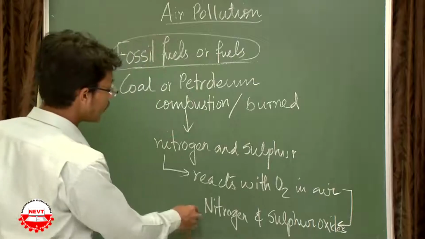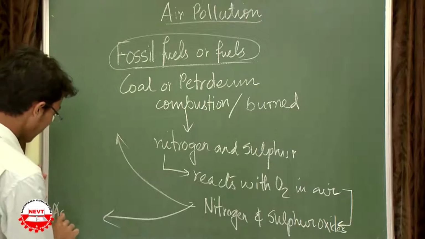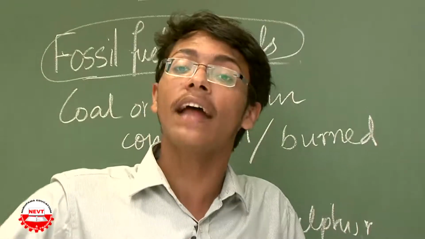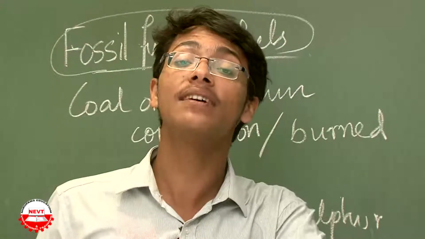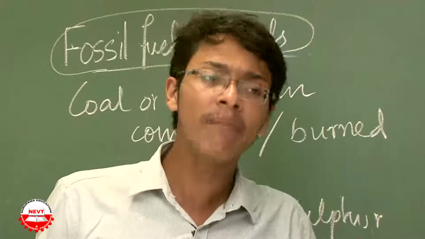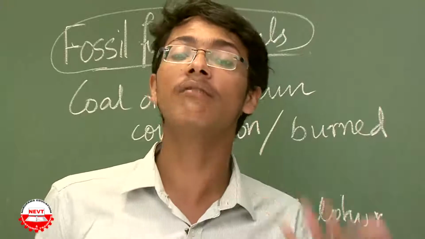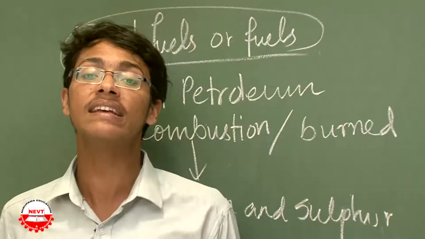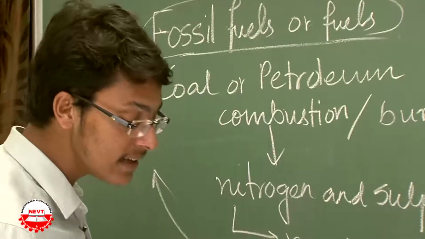These nitrogen and sulfur oxides cause pollution in two ways. The first way is by acid rain. What is this acid rain? Acid rain means that when the nitrogen and sulfur oxides react with the water droplets of the clouds, they make the rain acidic. That is, they make the water acidic, and that brings this poisonous water into our day-to-day life. For example, it is being predicted that the color of the Taj Mahal is getting damaged by acid rain.